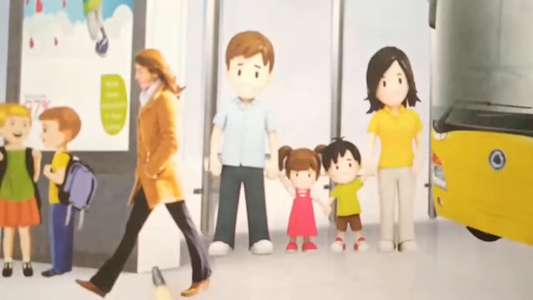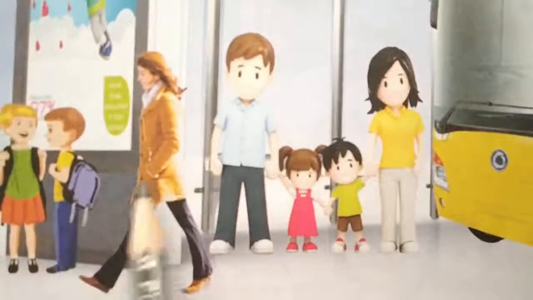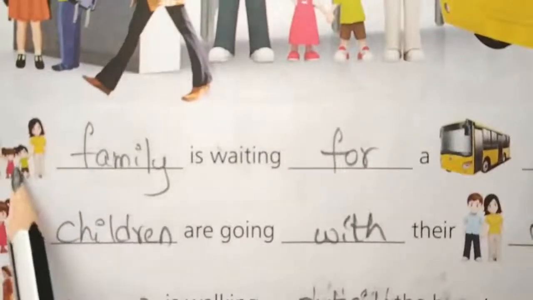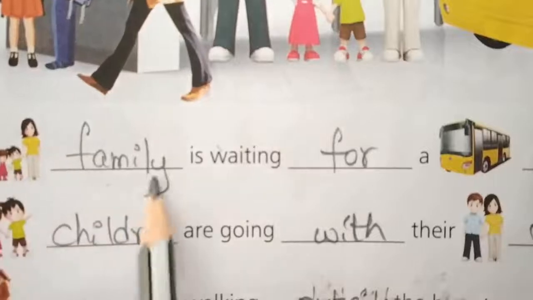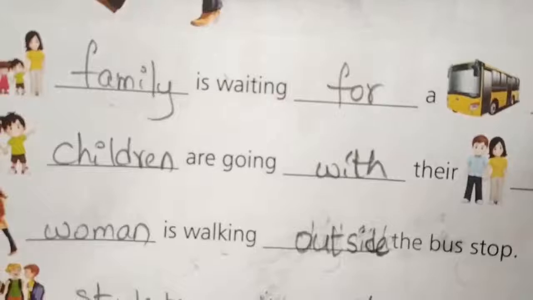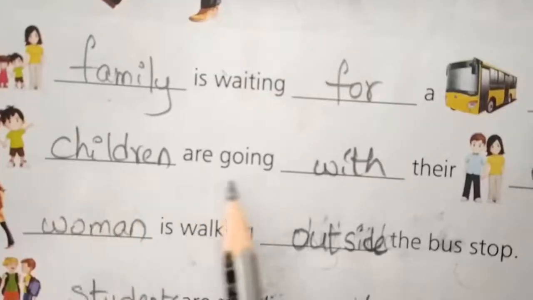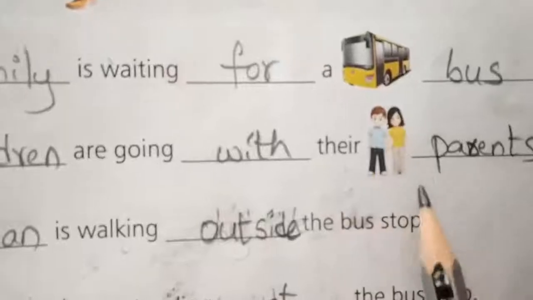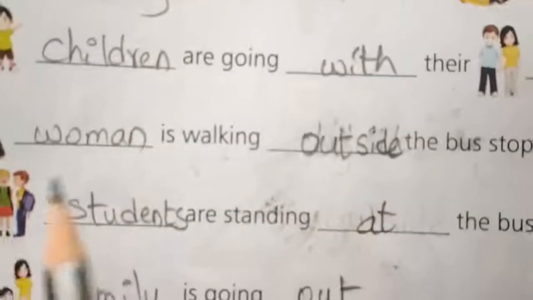Yes, children. One woman is there, family, and students are here. Now we have to write. See, what is this picture? Family. The family is waiting for a bus. The children are going with their parents. Who are they? Parents. The children are going with their parents.